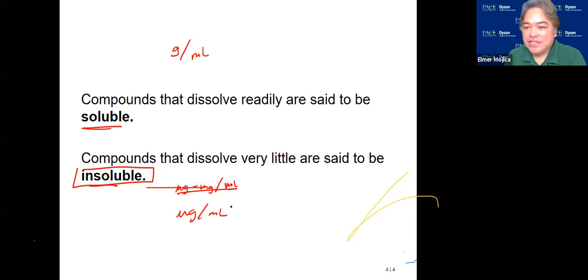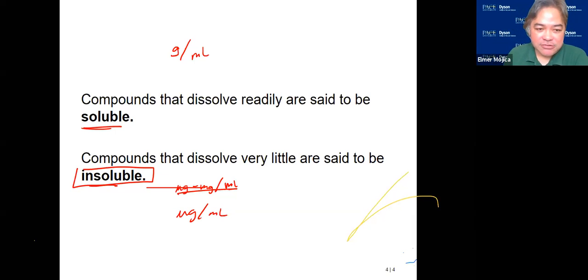So we could say the amount that dissolved is so small. That's why when you add the same amount of different compounds, the one that dissolved in water, we call soluble. The one that remained undissolved is insoluble. But if you look at the insoluble substances, they dissolved, but the amount that dissolved is so little compared to the soluble ones, hence the term insoluble.